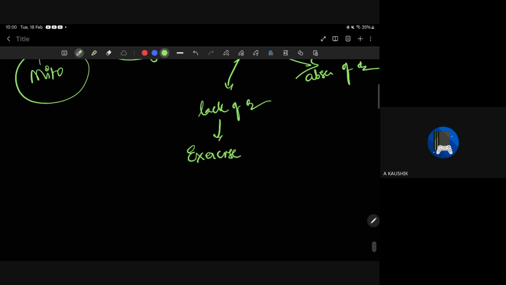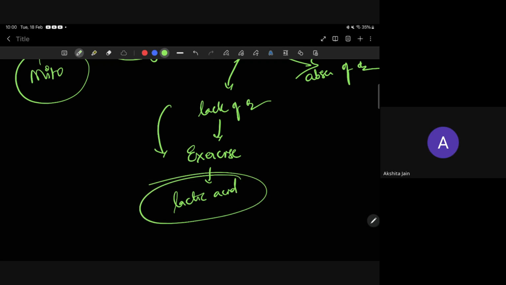Yes, very good. Muscle cells, when we are doing strenuous exercise, what happens? In our muscles, because of lack of oxygen, lactic acid will form. This glucose will form lactic acid plus energy. Yes, lactic acid plus energy is formed.